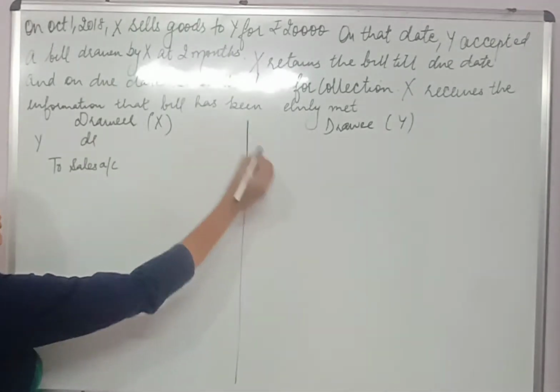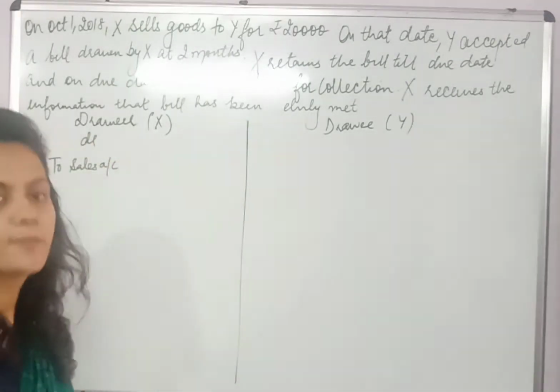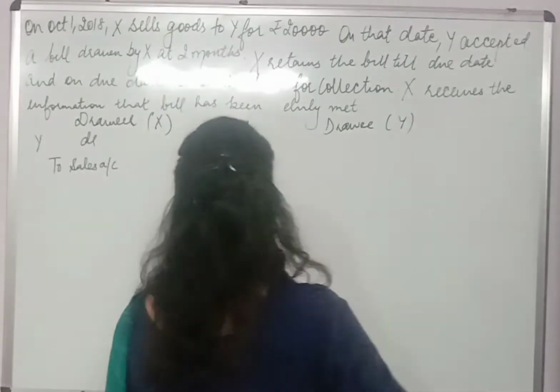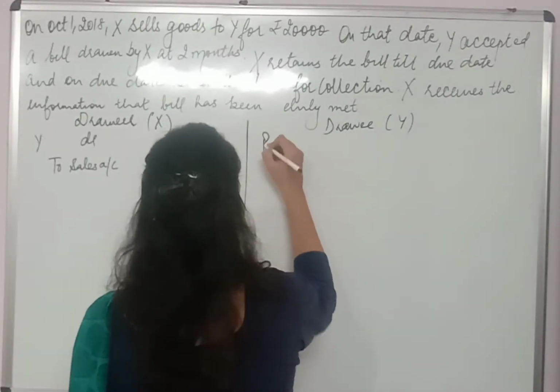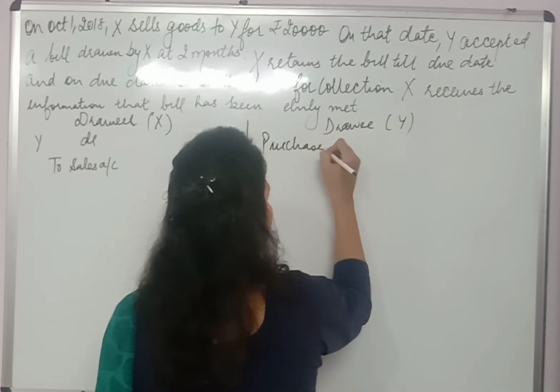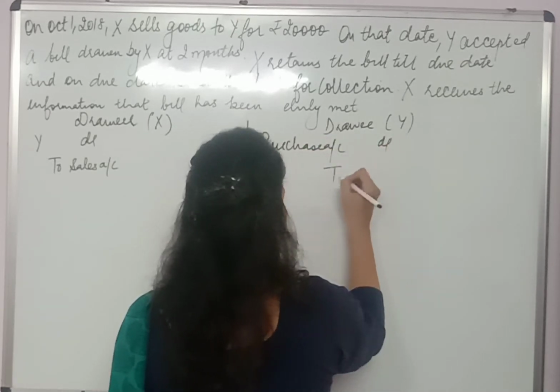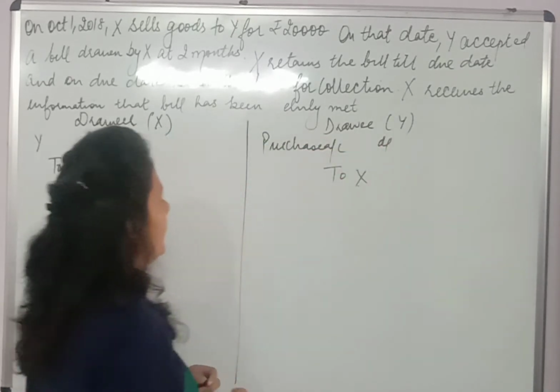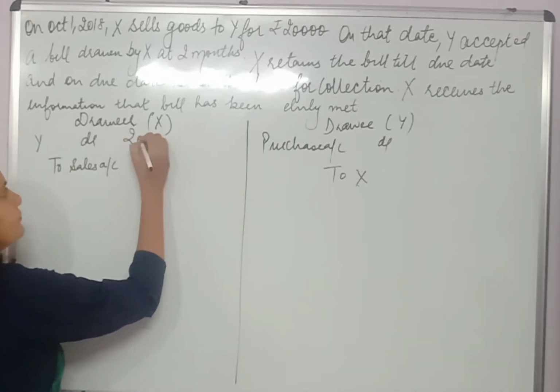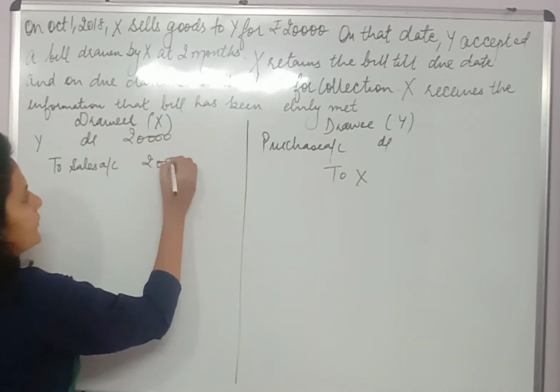Now X has sold goods to Y, so Y is the debtor and goods goes out. Then in the case of drawee, as he has purchased the goods, so debit what comes in and X is the creditor. Now amount is 20,000. I hope this first entry is clear.